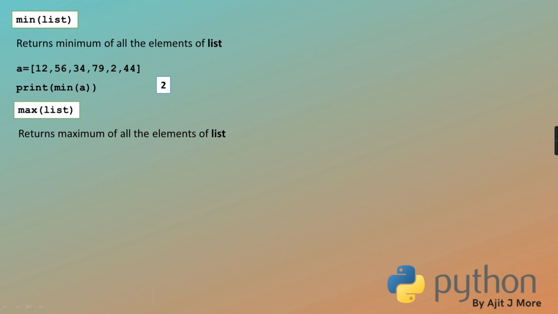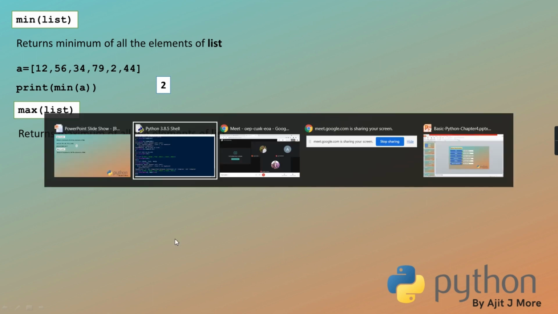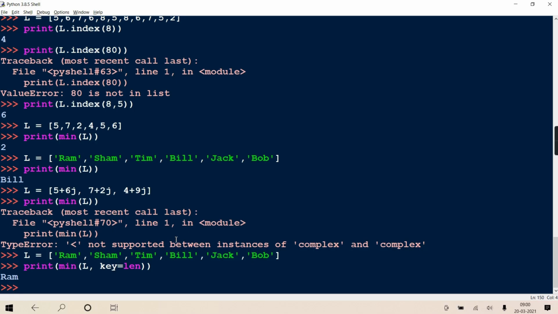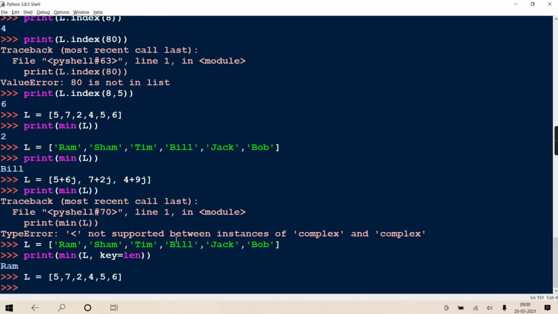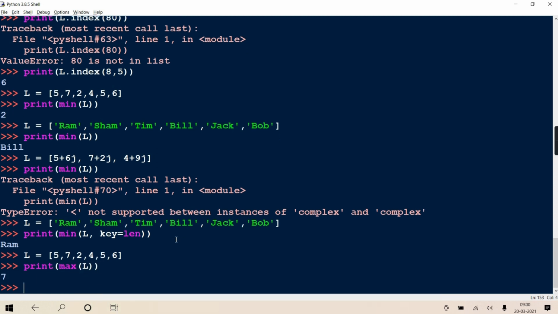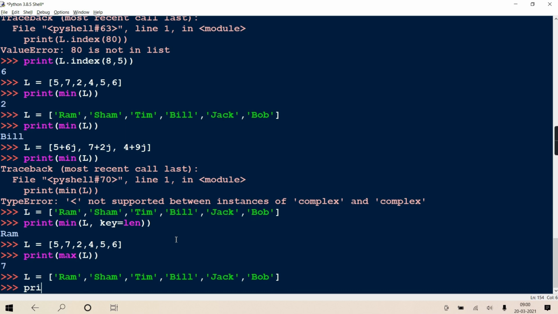Max returns the maximum of all the elements of the list. We take a numbers list, print max of L, and it will return the maximum, that is 7. If you consider an alphabetic list and print max of L, alphabetically who is maximum?